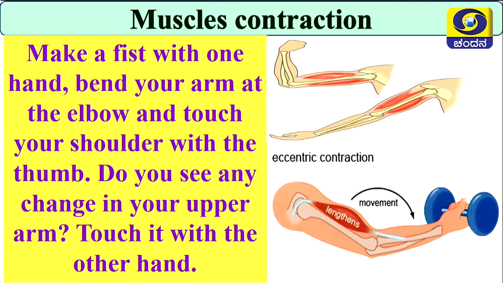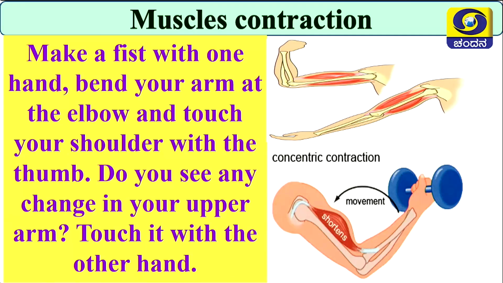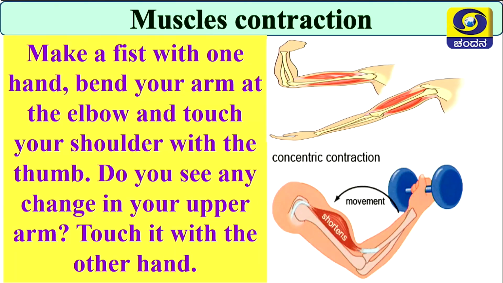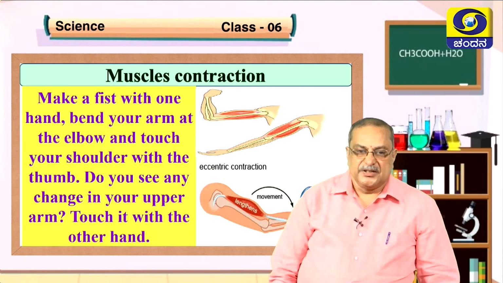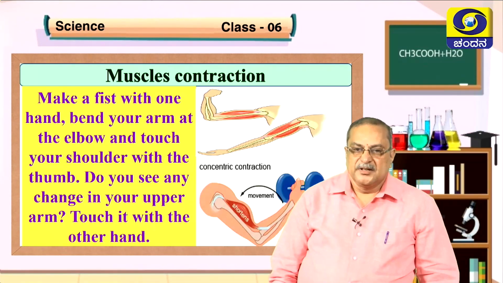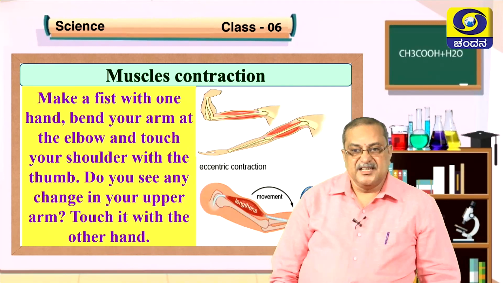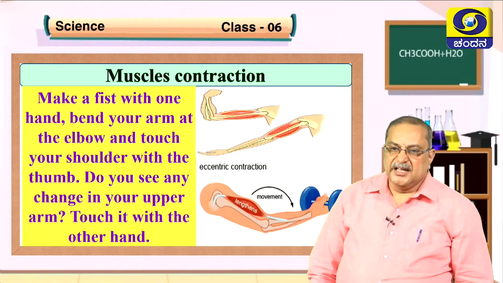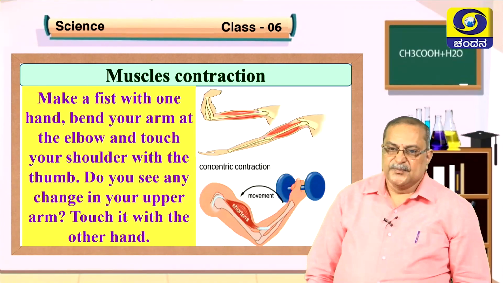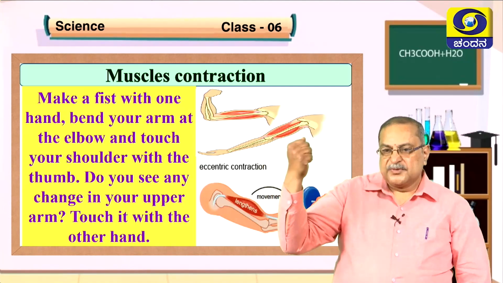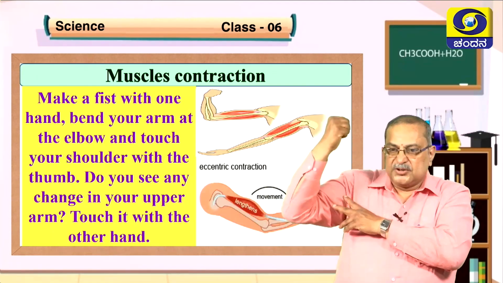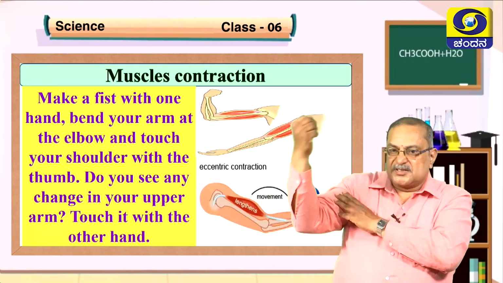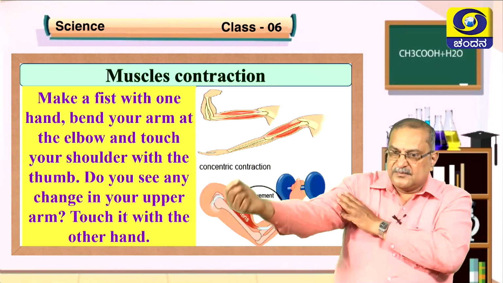Okay. Make a fist with one hand. Bend your arm at the elbow and touch your shoulder with the thumb. Do you see any change in your upper arm? Touch it with the other hand and see. See the image, while bending, what you are seeing. So there is lengthening and shortening of the muscle. Once you move, the muscle becomes shorter, so that it allows this to move. When you extend, the muscle will be lengthened. So this is contraction and relaxation.